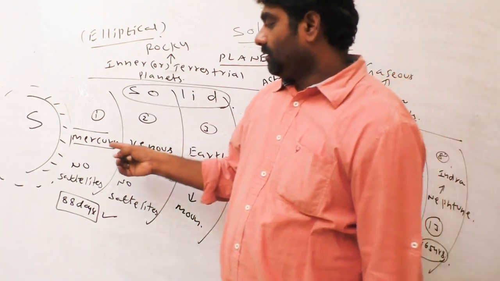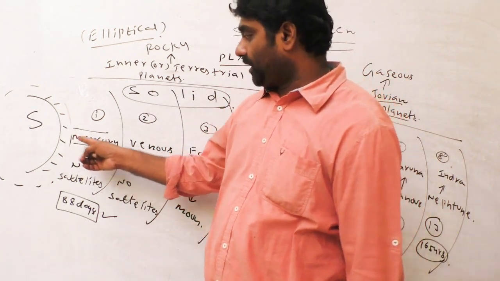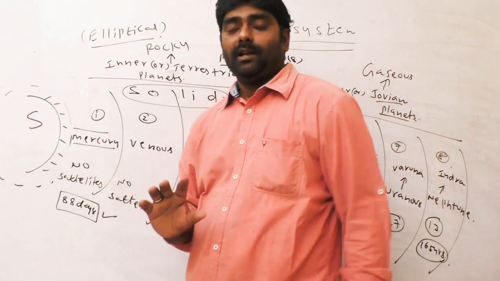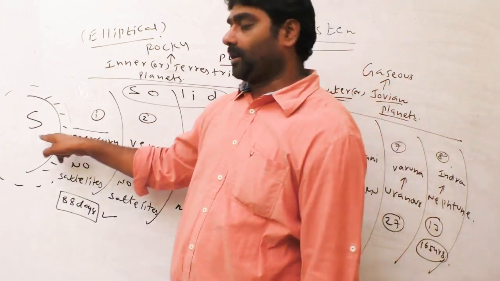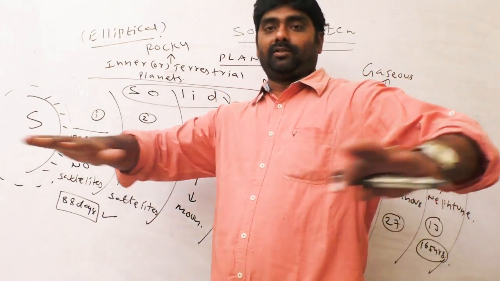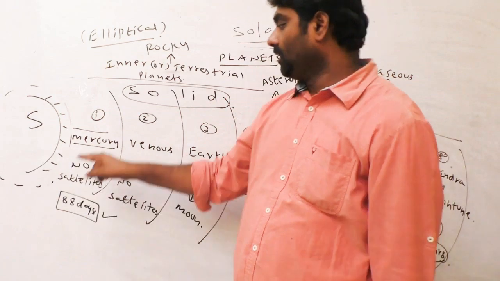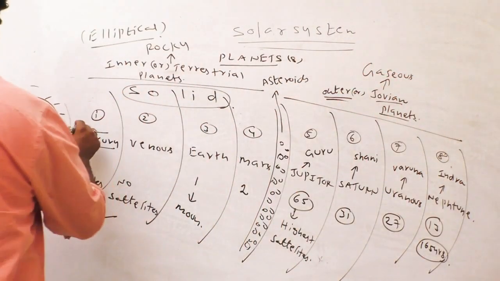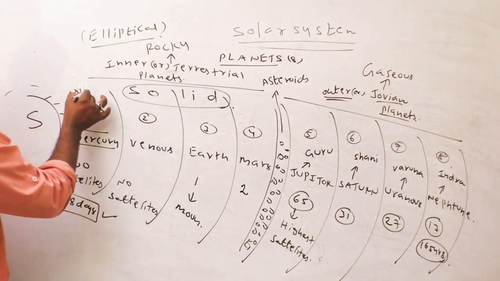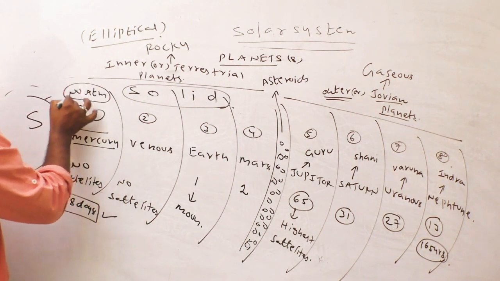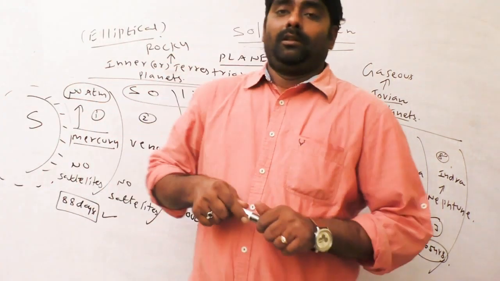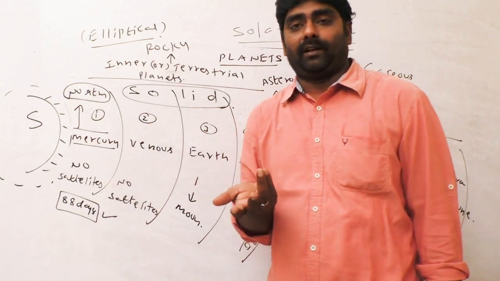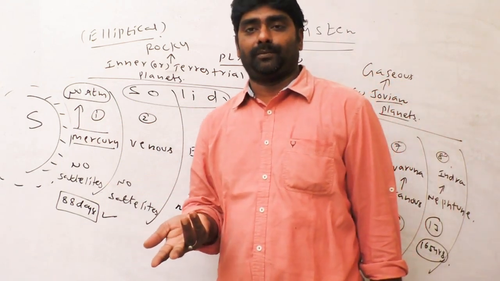Mercury is the planet very nearest to the sun. Which planet is very nearest to the sun? Mercury. Being the nearest planet, it should be hot, but it does not hold any temperature. Why? Because there is no atmosphere on Mercury. That is a very important point. No atmosphere. ATM means atmosphere. If there is no atmosphere on the Mercury surface, we cannot feel hotness or coldness.